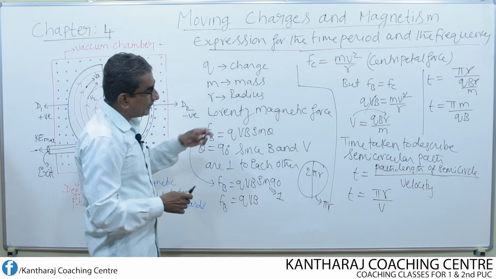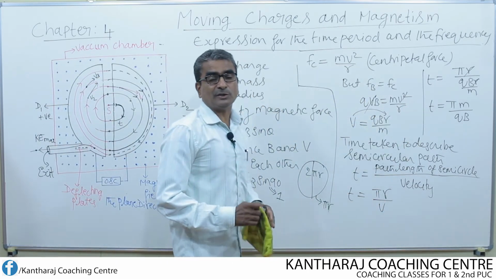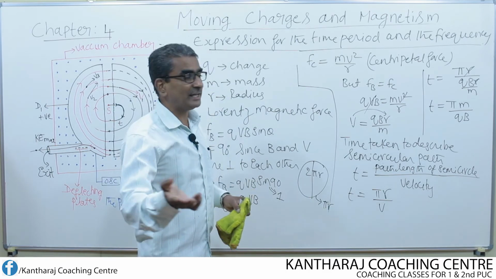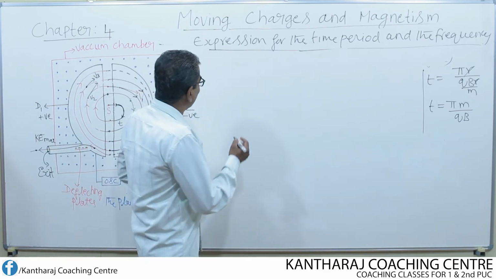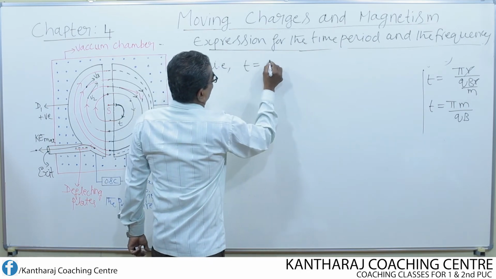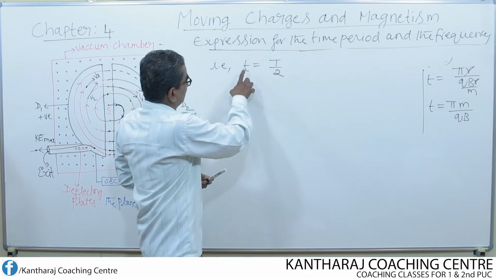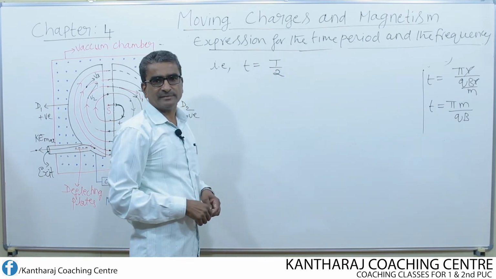Okay, but this time should be equal to half of the period of AC, that is t should be equal to half of the period of AC. Look here, there is a difference between the small t and capital T.